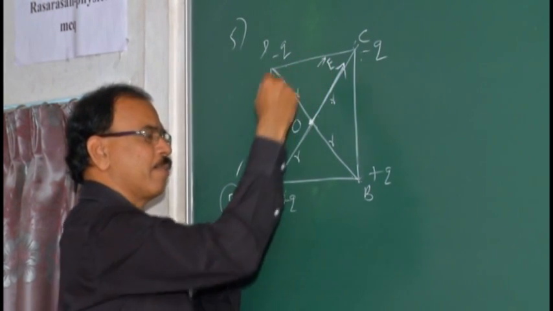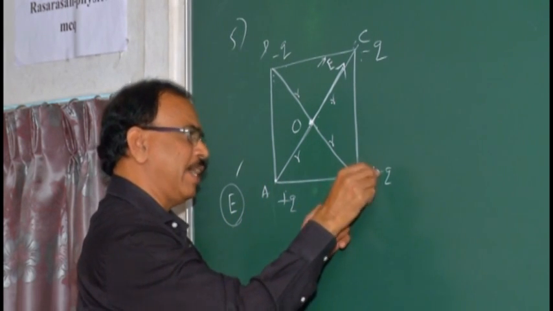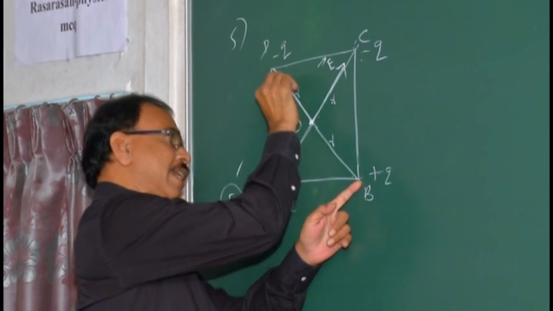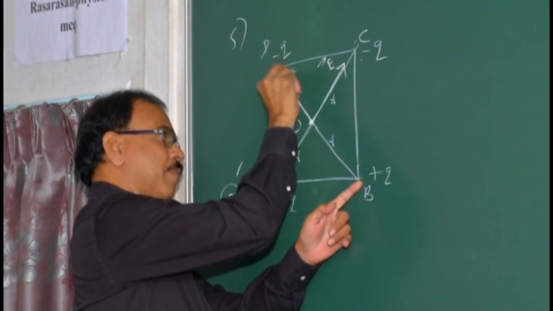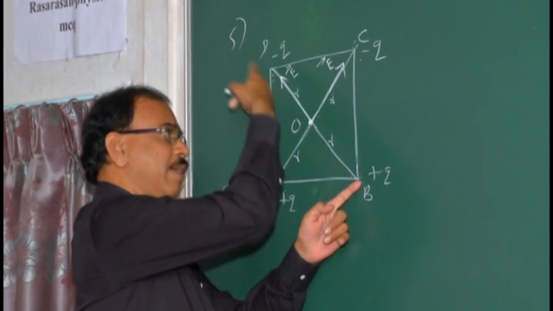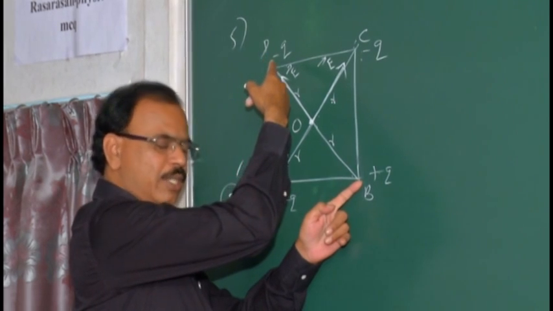Due to this positive charge at the same distance, the electric field is E vector, acting away. This is also a positive charge, so away, the same value E, same distance, same charge.